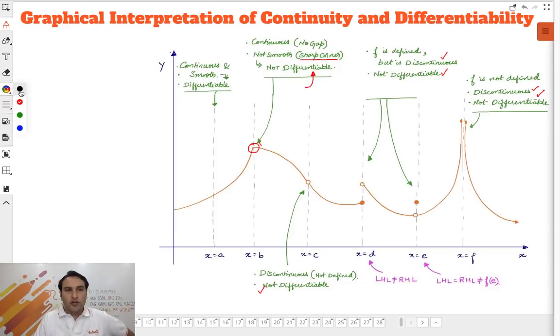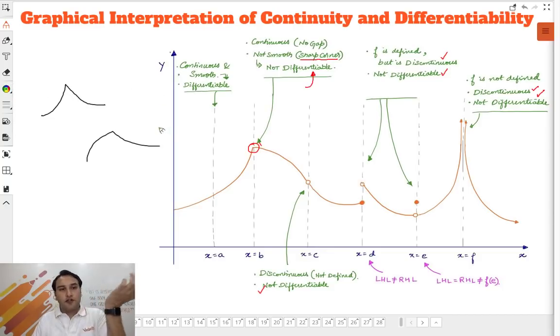But a lot of students actually ask me, why is the function not differentiable at the points where there is a sharp corner? Okay, let's quickly understand once. Look at this. Do you realize that this is a sharp corner here? Maybe you can also see this is also a sharp corner. So at this point there is a sharp corner. Now why is the function not differentiable here? A quick understanding of that. Look at this line.